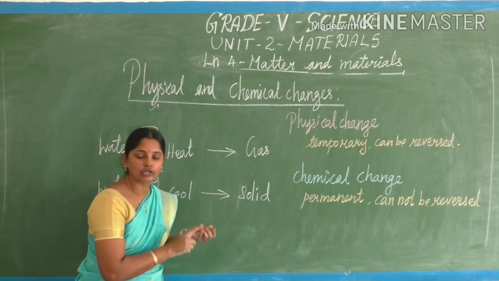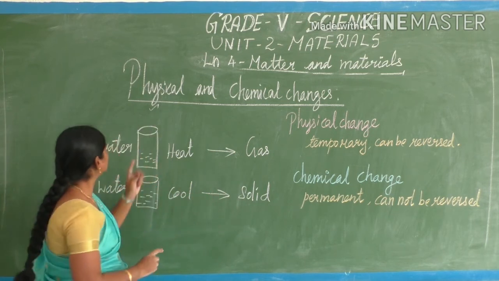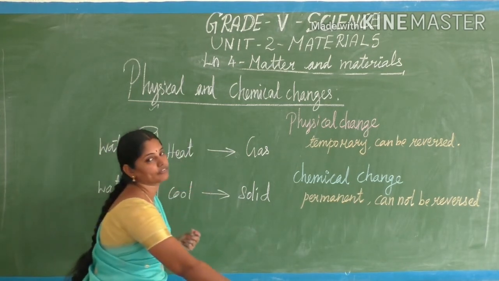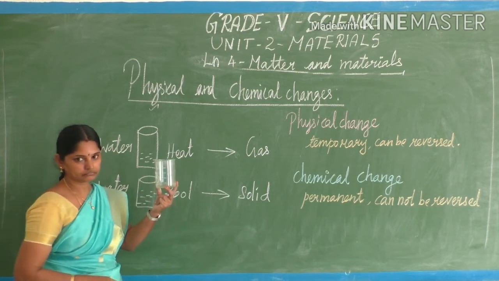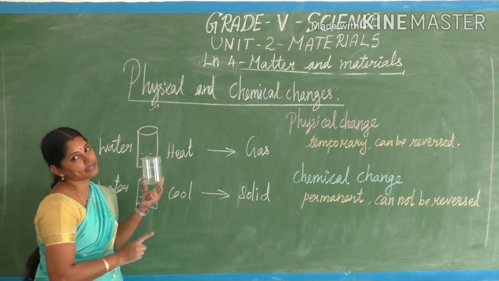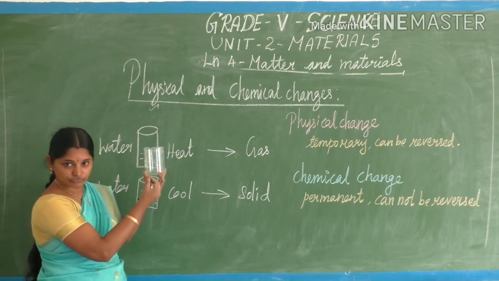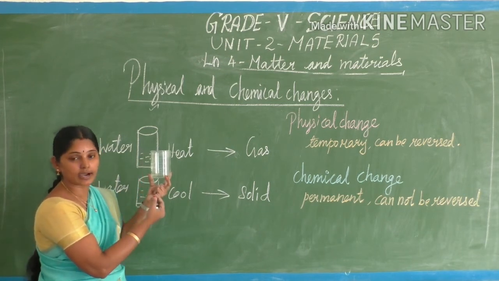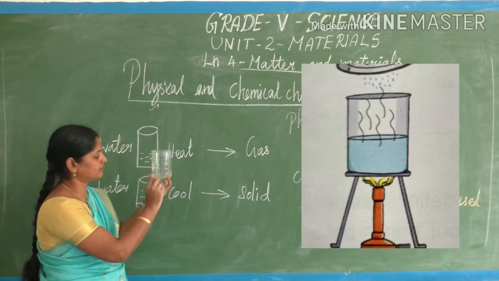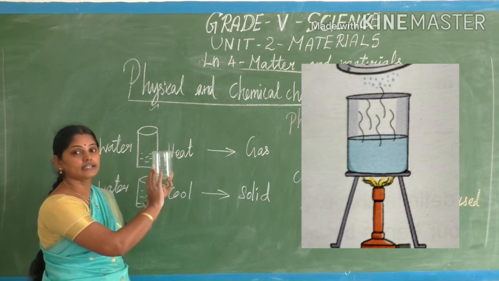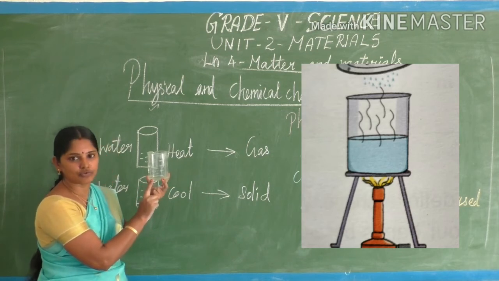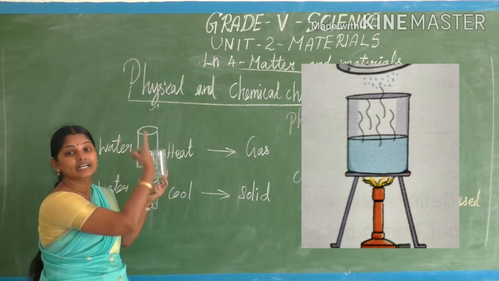Any solid, any liquid or any gas. We take a common simple example, water. If we heat the water, what will happen? First, in the beginning, the bubbles will come. Then after it attains its temperature, 100 degrees Celsius, the water starts changing from the liquid form to the gaseous form.